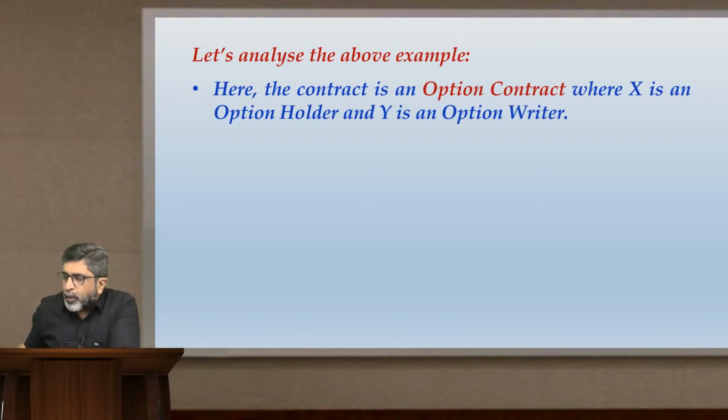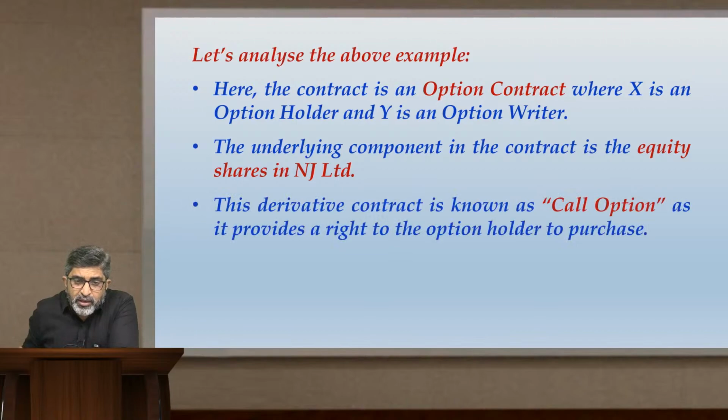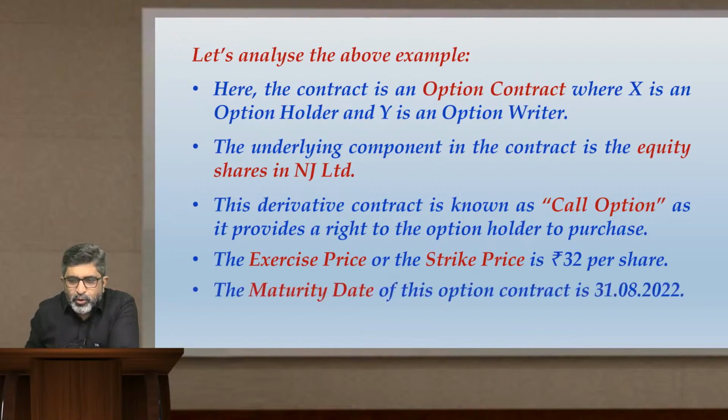Here the contract is an option contract where X is an option holder and Y is an option writer. The underlying component in the contract is the equity shares in NJ Limited. This derivative contract is known as a call option as it provides a right to the option holder to purchase. The exercise price or strike price is rupees 32. The maturity date of this option contract is 31/8/2022.